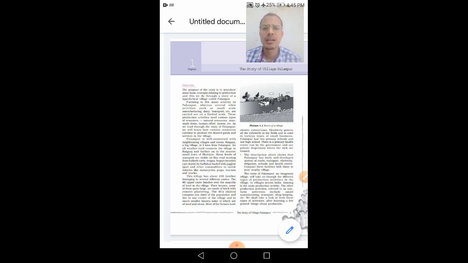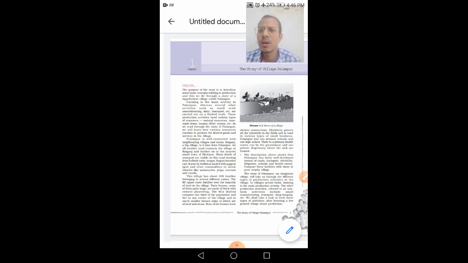So this is village Palampur. And it is a hypothetical example, like a situational place, where we have supposed the name is Palampur, and how the process of production happens, what happens in a village, what are the main activities the people perform in the village.